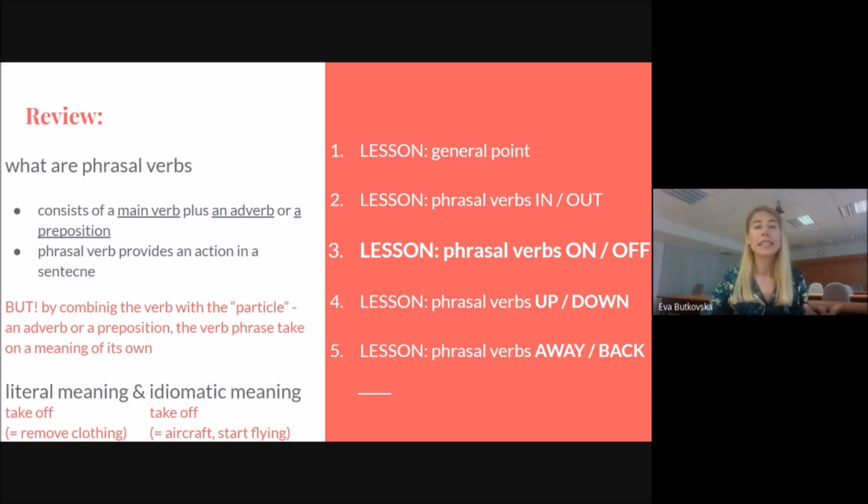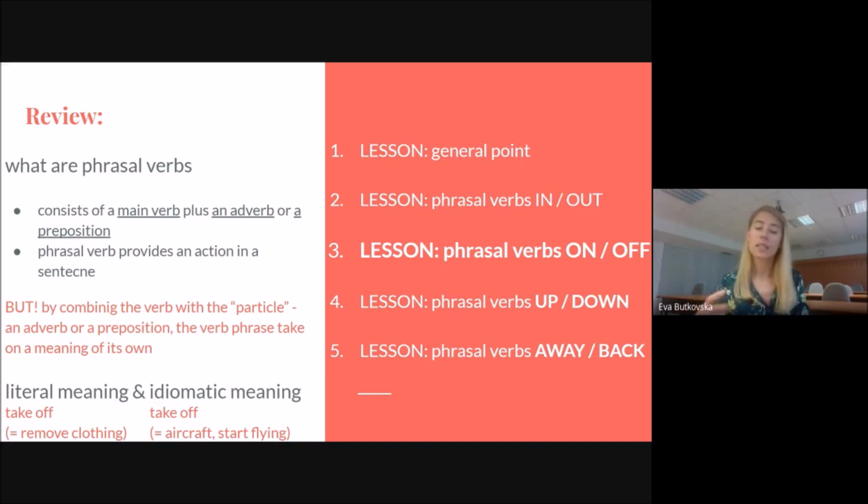Take off your jacket, take off your hat, for example. But there is another, idiomatic meaning. When we talk about aircraft or airplanes, take off means to start flying. So when I say the plane takes off at 11 o'clock, it means the plane starts flying at 11 o'clock.